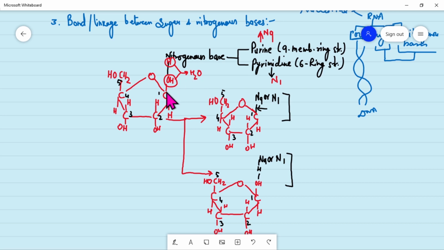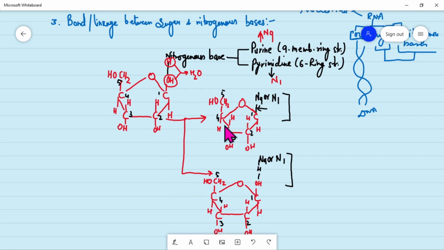Because of this, the carbon gets directly attached to the N9 of the purine. That is a covalent bond formed between the sugar molecule and the nitrogenous base. This bond formed between C and N is known as glycosidic linkage, which is formed due to removal of H2O.